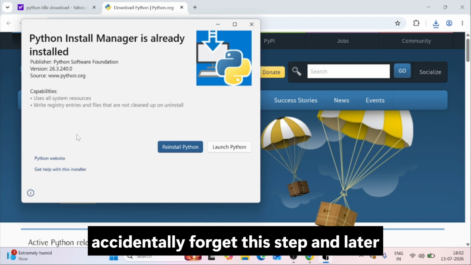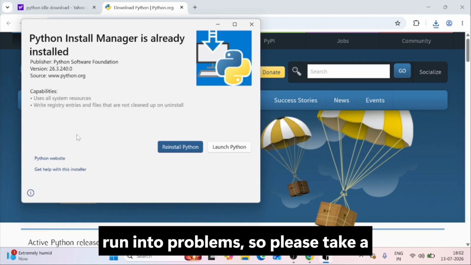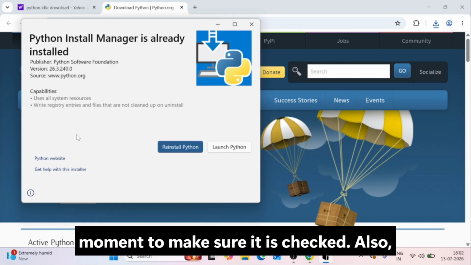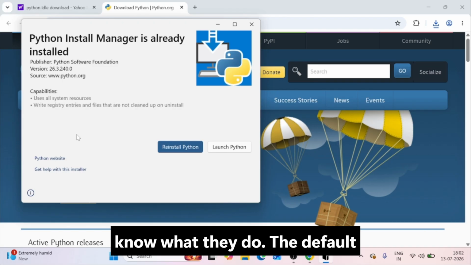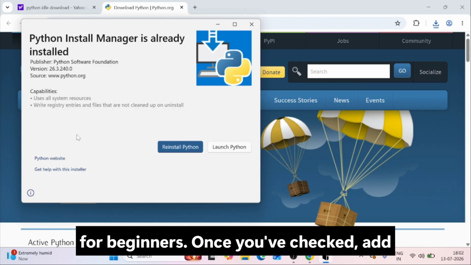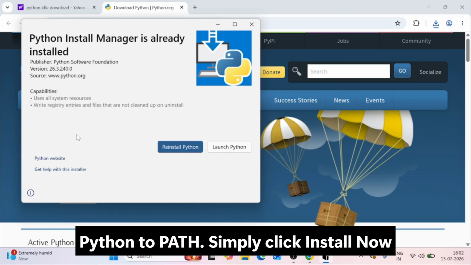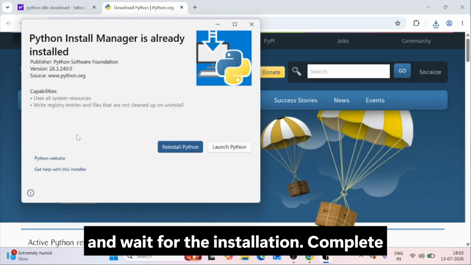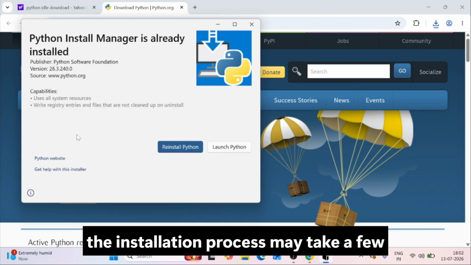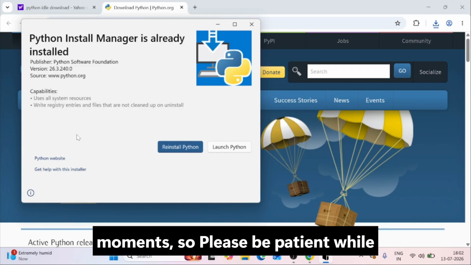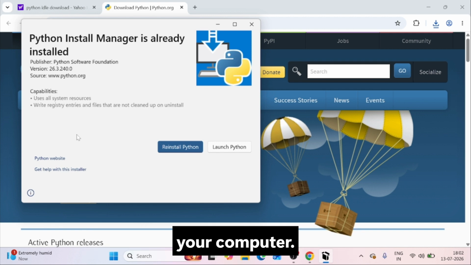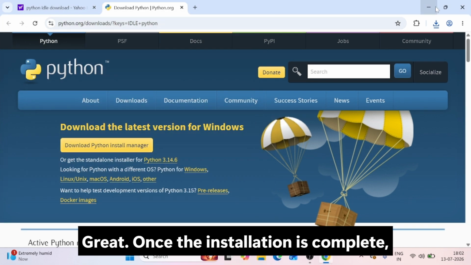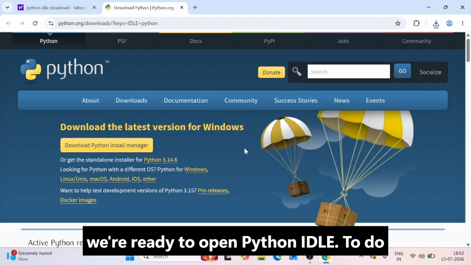Many beginners accidentally forget this step and later run into problems, so please take a moment to make sure it is checked. Also, avoid changing any settings unless you know what they do. The default installation options are perfectly fine for beginners. Once you've checked Add Python to Path, simply click Install Now and wait for the installation to complete. The installation process may take a few moments, so please be patient while Python and IDLE are being installed on your computer. Great! Once the installation is complete, we're ready to open Python IDLE.